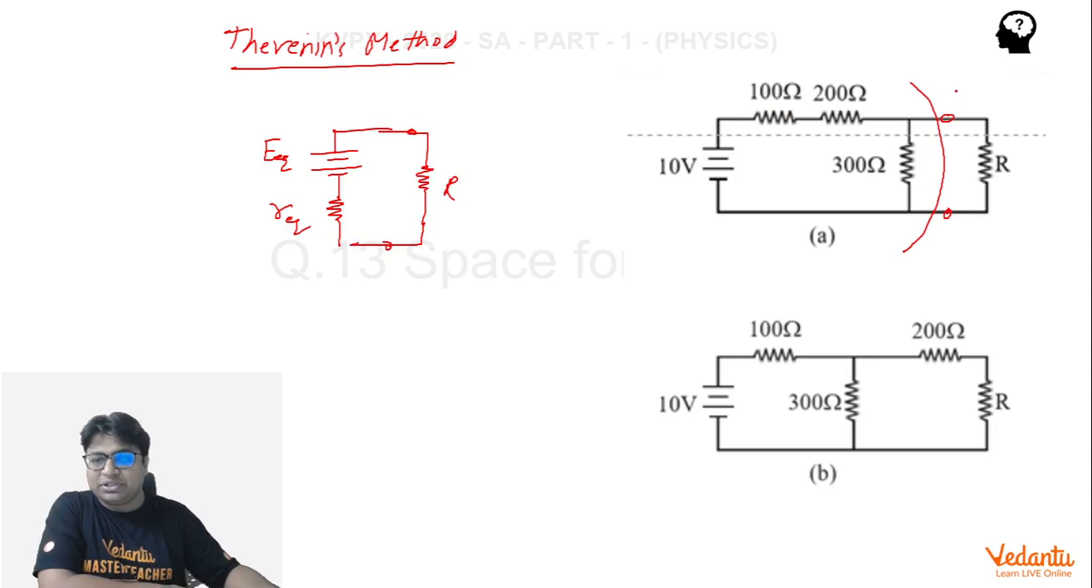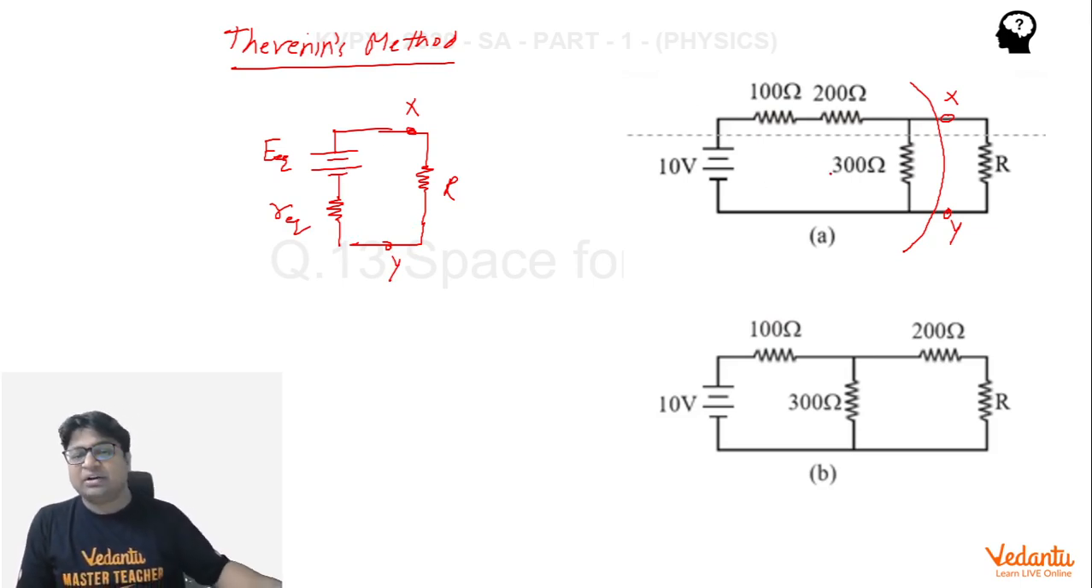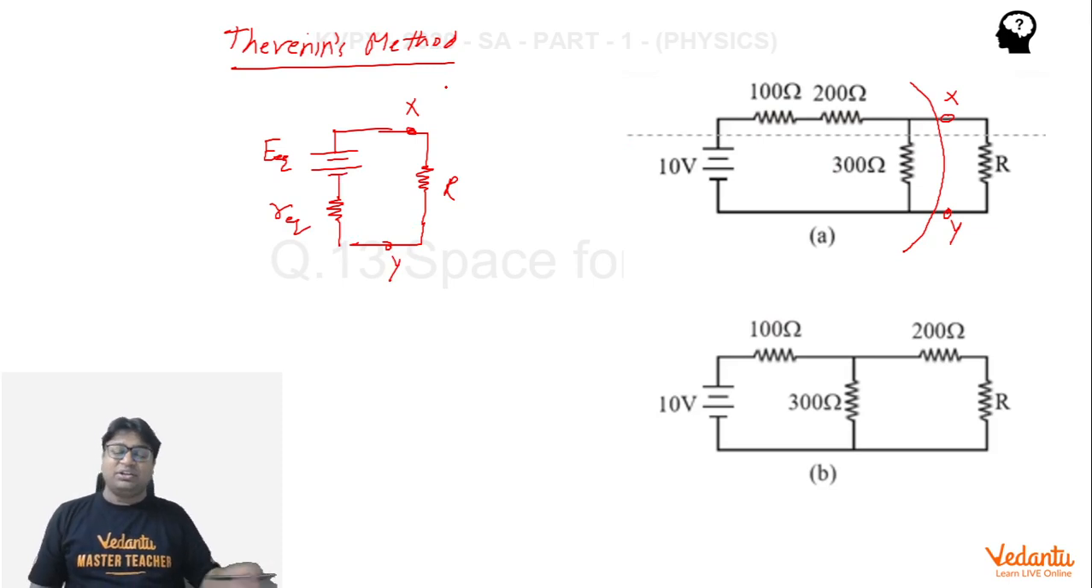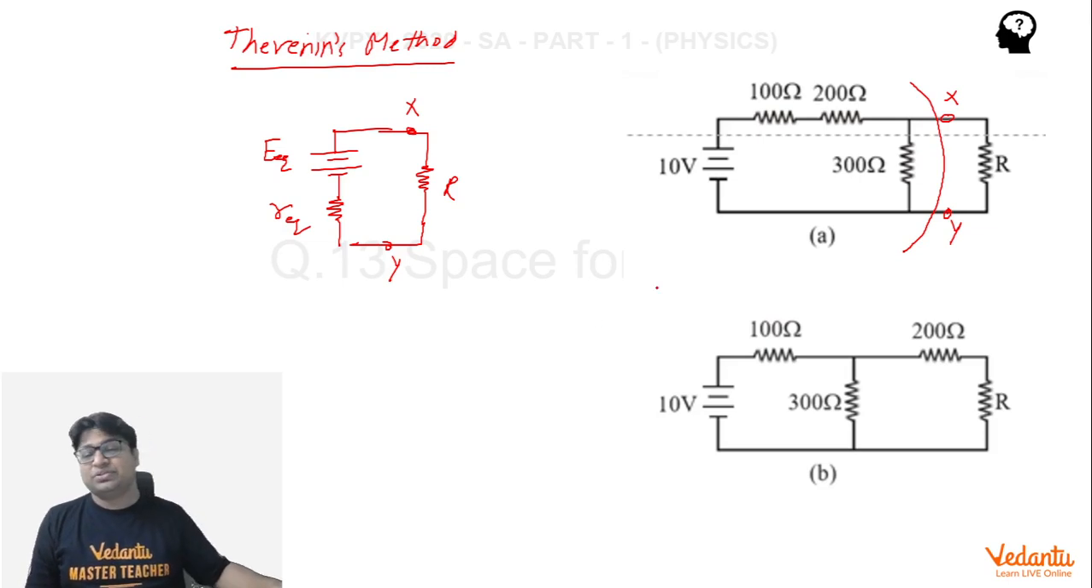So if this point is X and this point is Y, here in this circuit this is X and this is Y. Now how do we get the value of E equivalent in this circuit? Guys, you will not understand this method unless you are familiar with the concept of equivalent battery. This method can be understood if you are in 12th standard and you have covered this topic. I'll just quickly mention the method here for students who are aware of it. If you haven't covered this method yet in your curriculum, please ignore it.